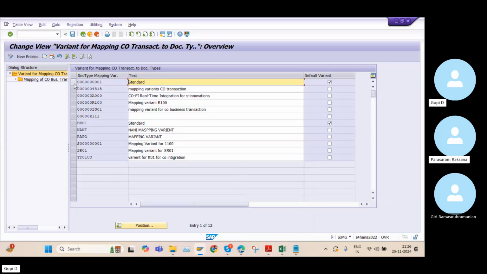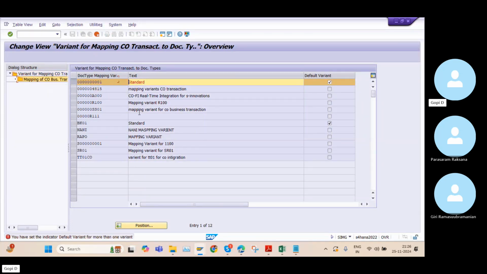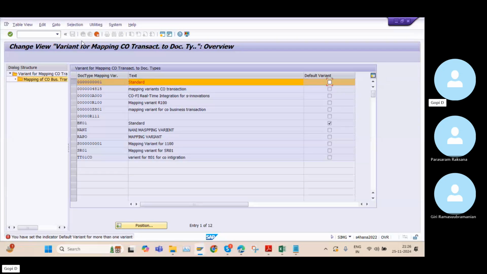And even this is the standard mapping variant, so we will use this standard mapping variant only. So this one is not required.